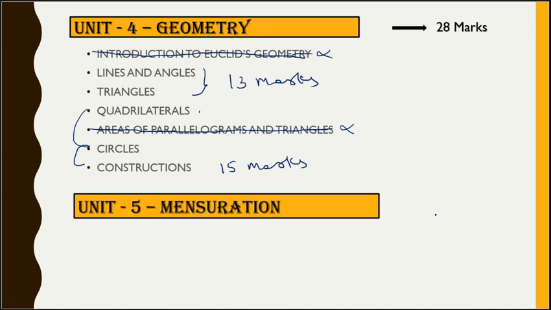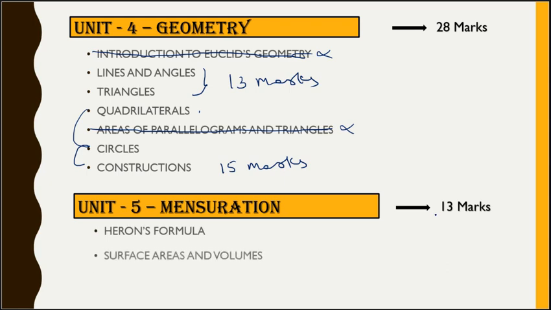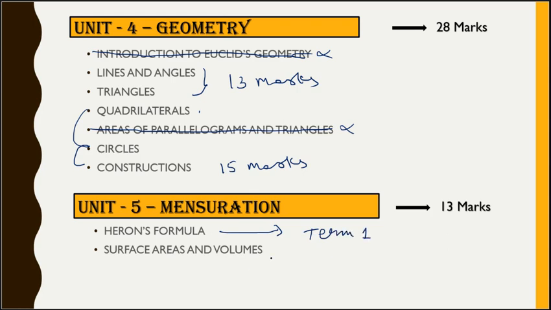Now moving on to the mensuration unit. In this unit, you have got 2 chapters, and the unit is for 13 marks. The 2 chapters are Heron's formula, for the first term, and surface areas and volumes, for the second term.